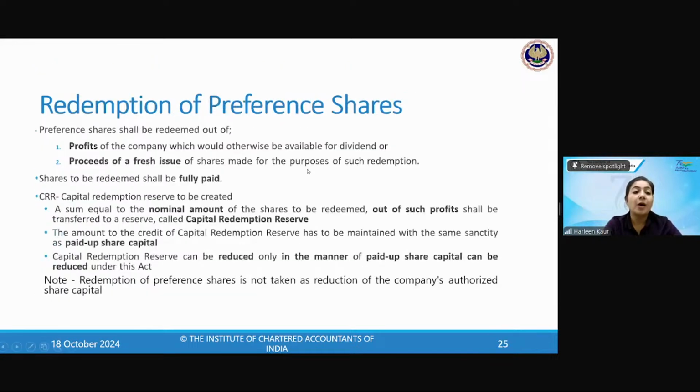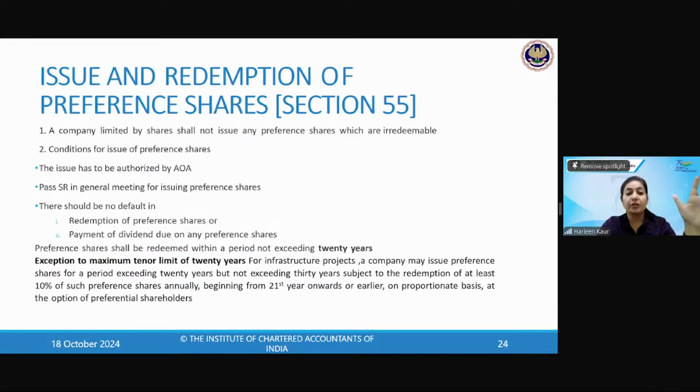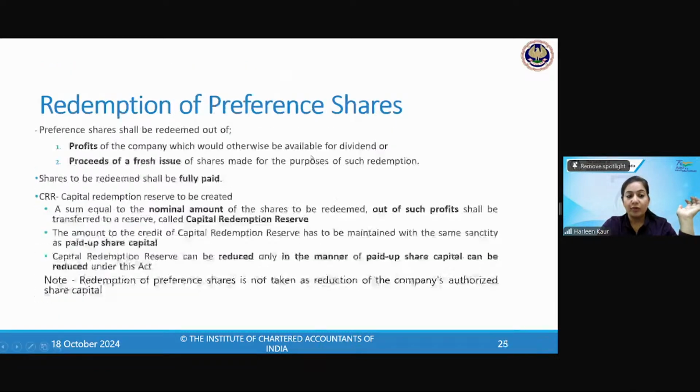Okay. Now, redemption of preference shares. Now, this is very interesting. This is issue of preference shares. Here we were issuing the preference shares. Section 55 has both issue and redemption. Both things are there. Now we're talking about redemption of preference shares.